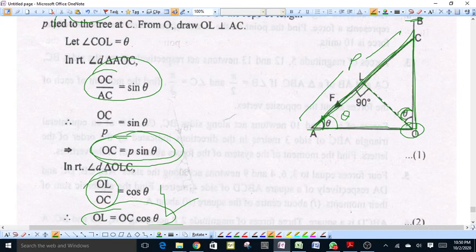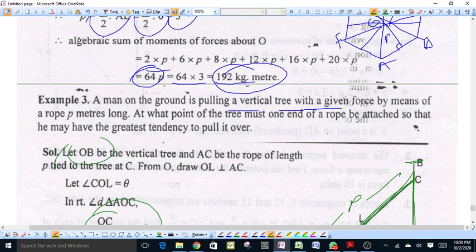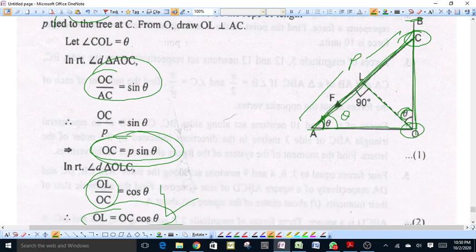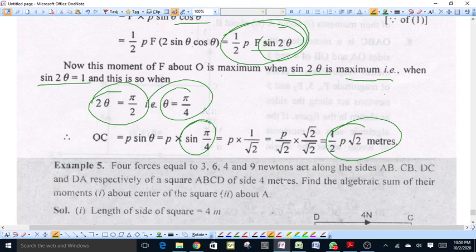So we attach one end of the rope at a point C on the tree, which will be at a distance of half P root 2 meters from the point O.